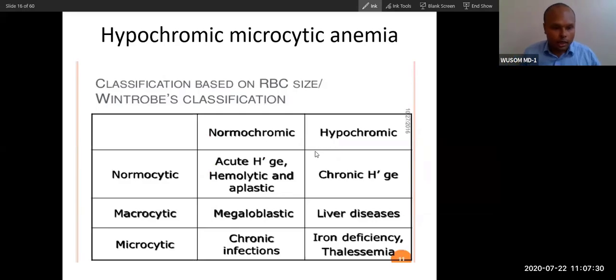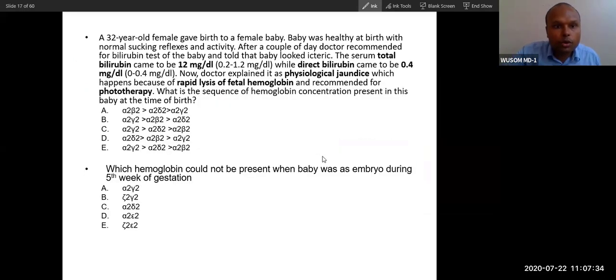Now let's talk a little bit about anemia also. Let's first answer this question, then we will talk a little bit about anemia. A 32-year-old female gave birth to a female baby. The baby was healthy at birth with certain reflexes.